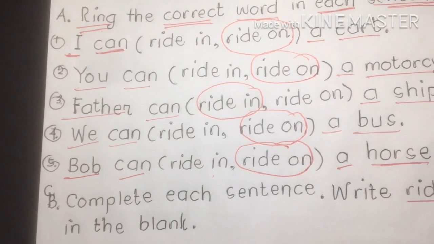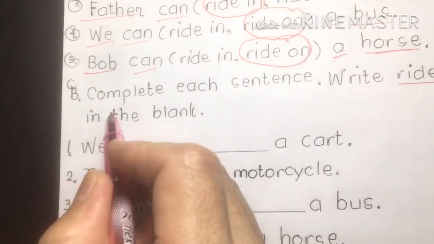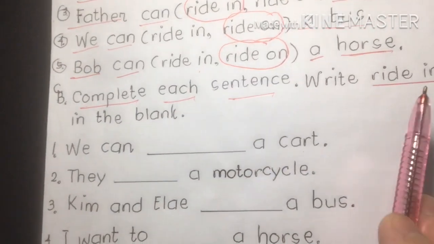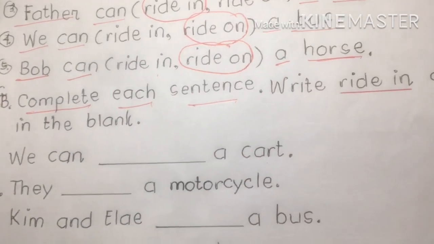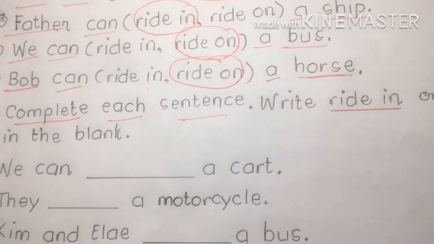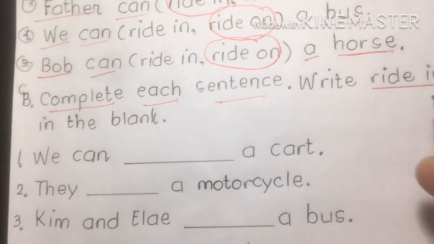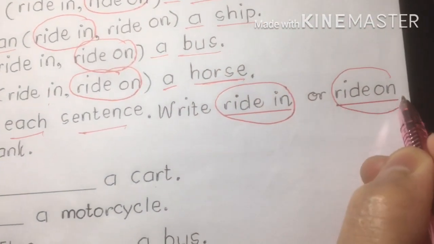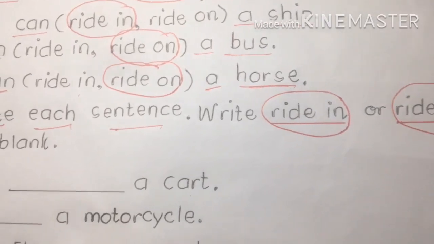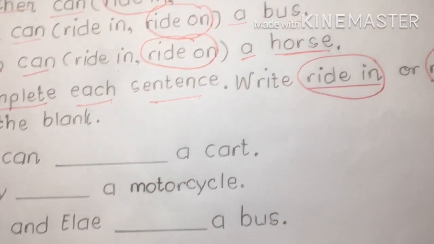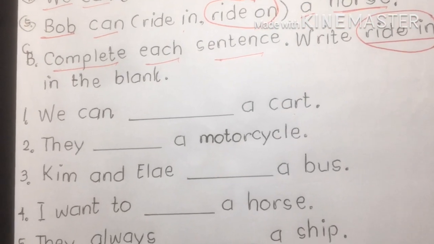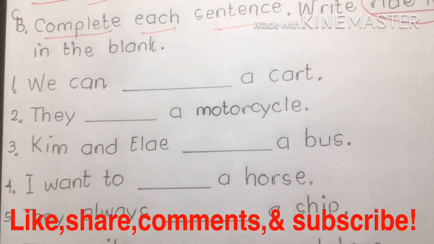Letter B. We're going to complete each sentence. Now class, in our second motivation or exercises, we're going to write the words ride in and ride on to fill in the blank. So we have 10 incomplete sentences, but in order to complete them, we are going to choose or write the correct answer.